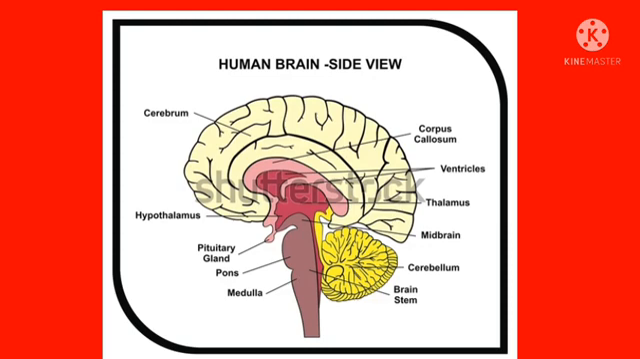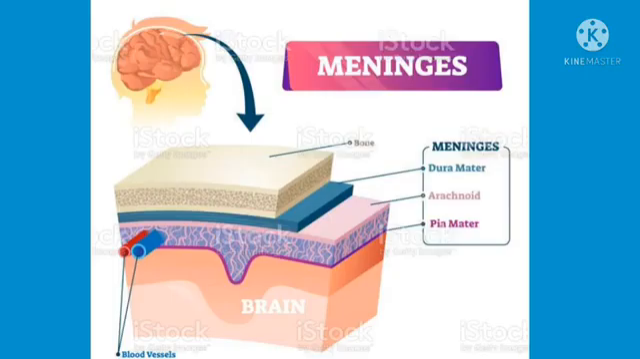It is a site of information processing. Where is it located? It is located in the cranial cavity. The brain is covered by 3 membranes or coverings. That is called meninges. Clear?